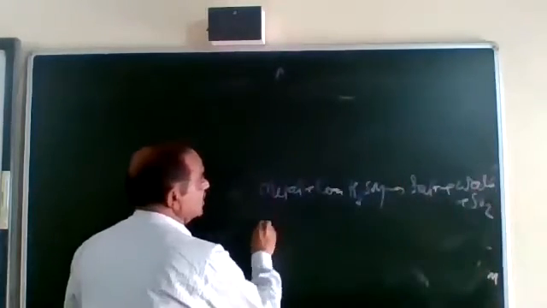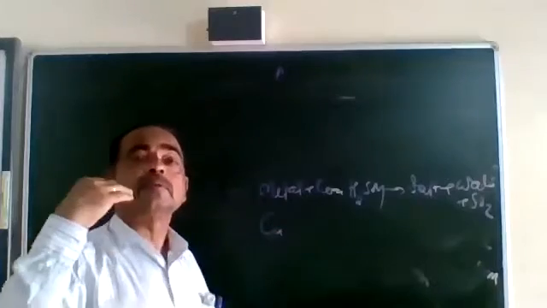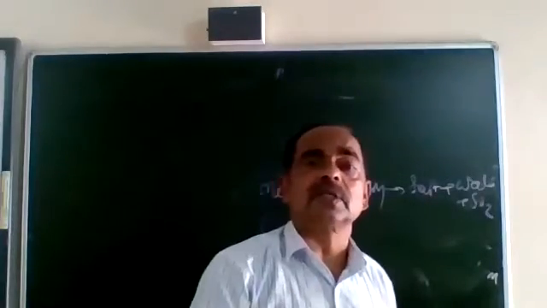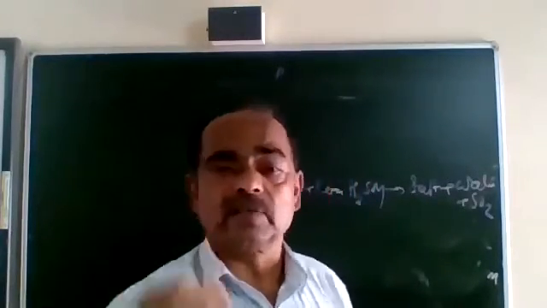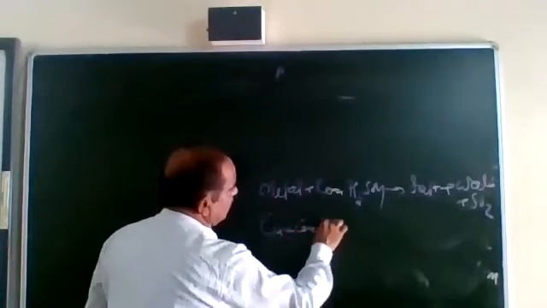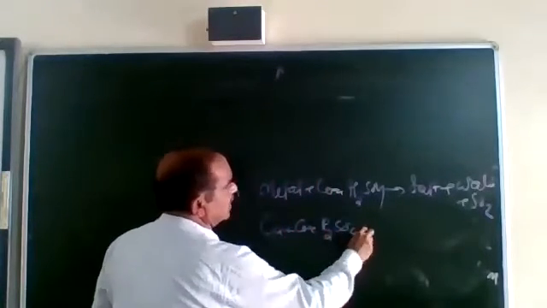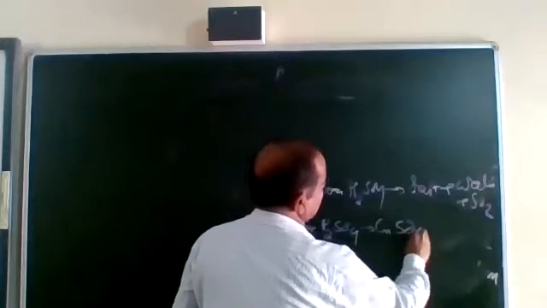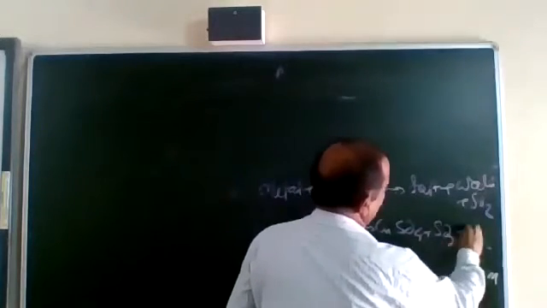Whether it is above hydrogen in the activity series or below hydrogen in the activity series, the reaction goes this way. When copper is made to react with concentrated H2SO4, we will be getting copper sulfate, a salt, plus SO2 plus H2O.